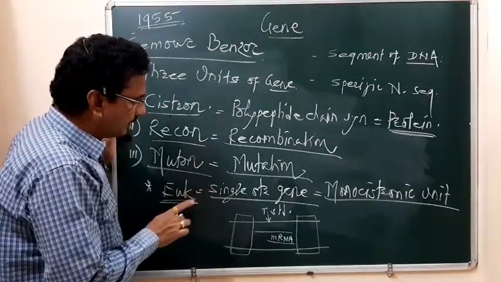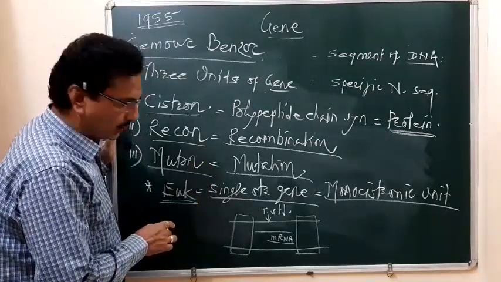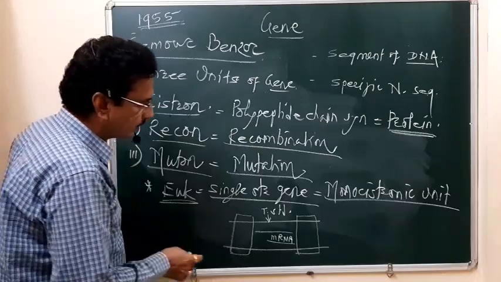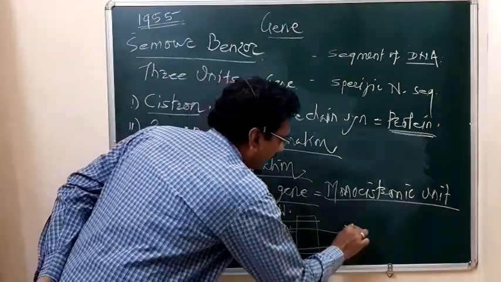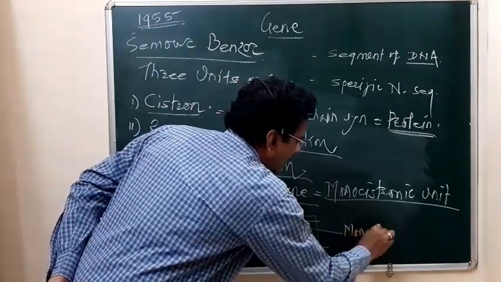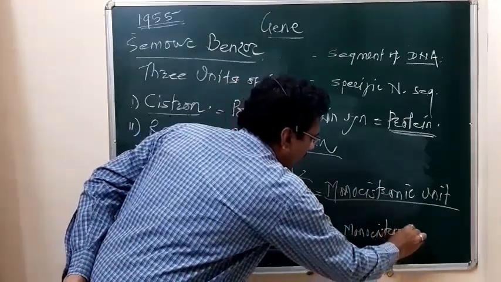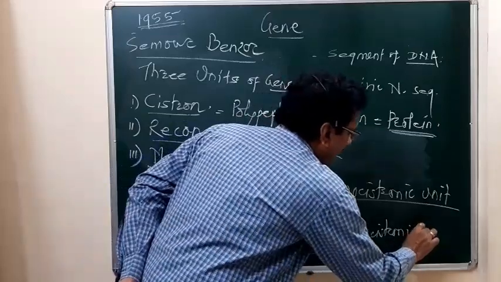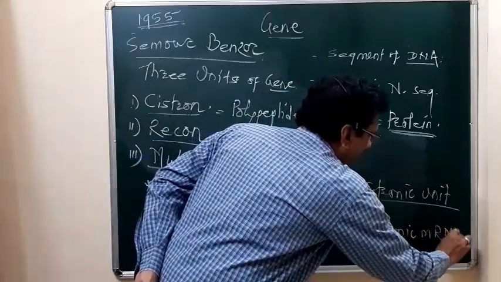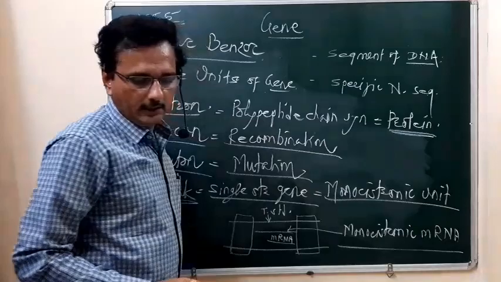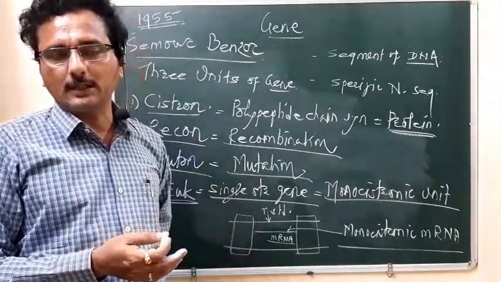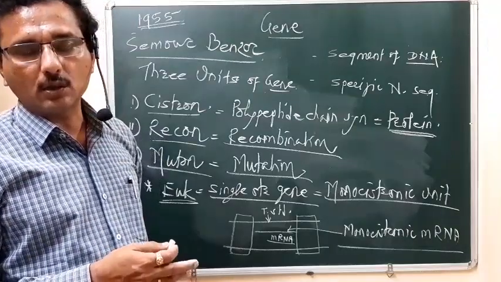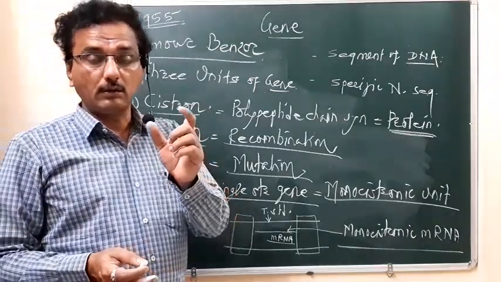That unit is called a monocistronic unit, and it produces monocistronic mRNA. So monocistronic mRNA is produced in the eukaryote.